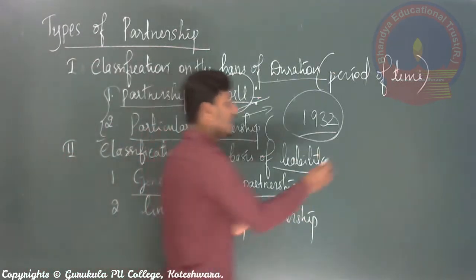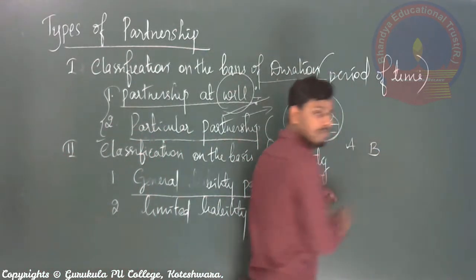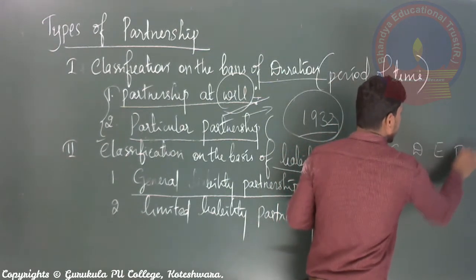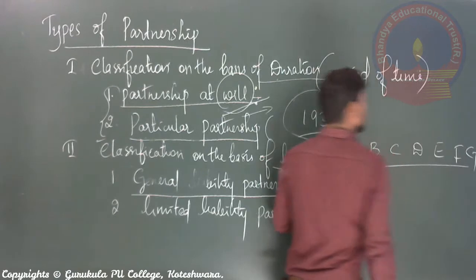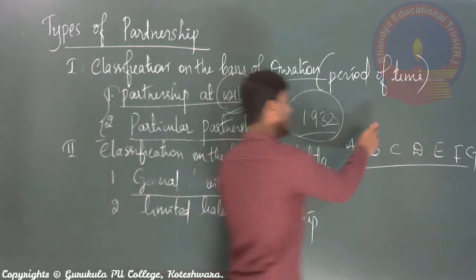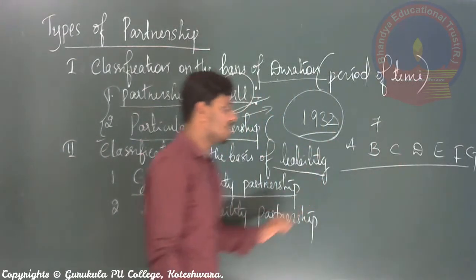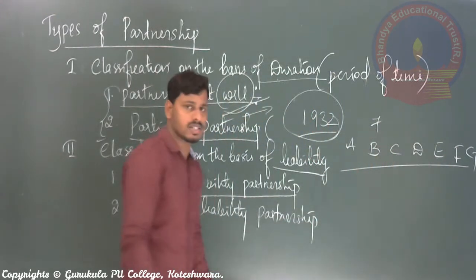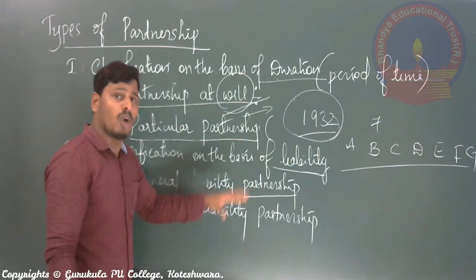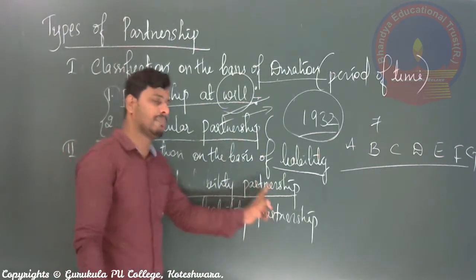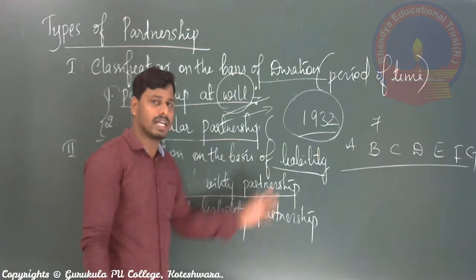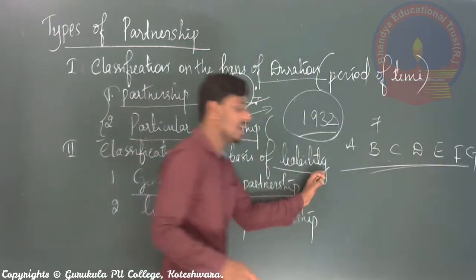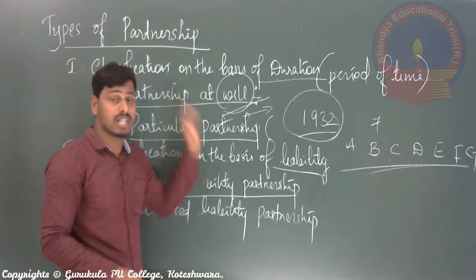For example, if A, B, C, D, E, F and G, these 7 people, are the partners of the business, 1, 2, 3, 4, 5, 6, 7, and they form a business under general liability partnership, what kind of liability do they have? All the partners A, B, C, D, E, F, G have unlimited liability as well as joint liability.